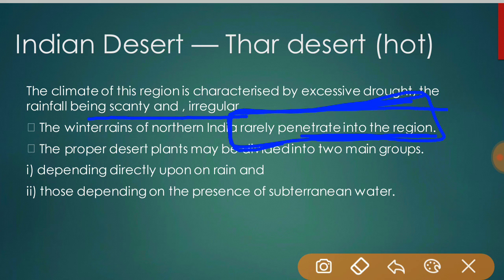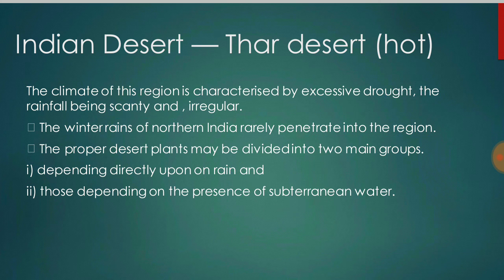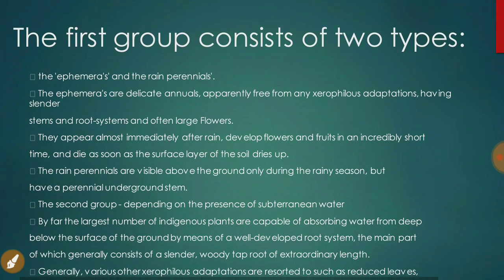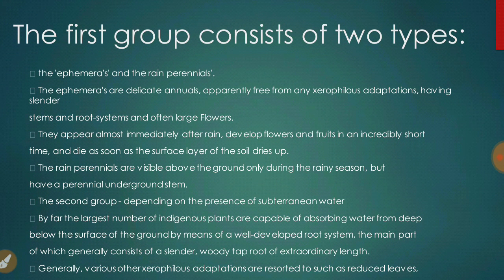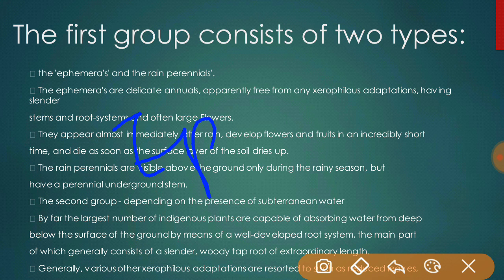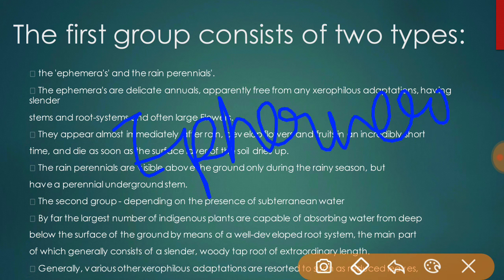And the flora we have seen in this type of desert is of two groups: those depending directly upon rain, and those depending on the presence of subterranean water. So we have a first group which consists of two types that depend directly upon the rain. One of the two types is known as ephemerals.